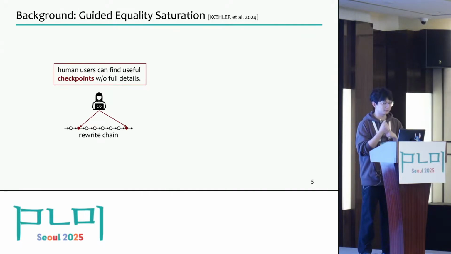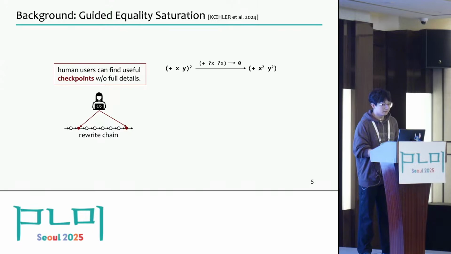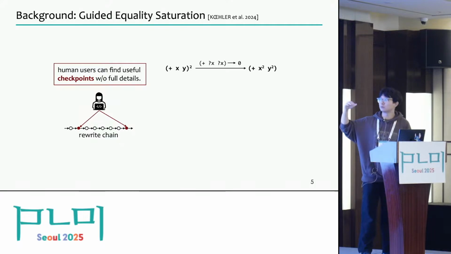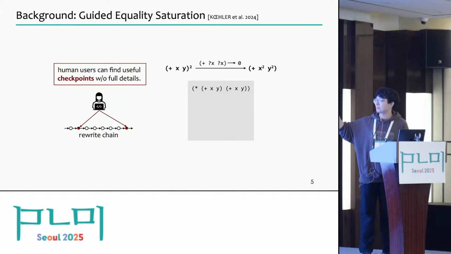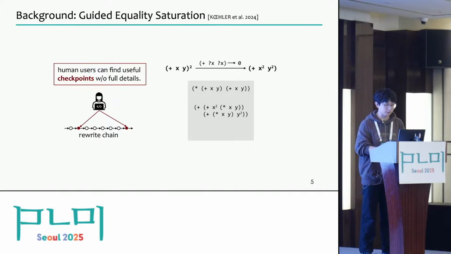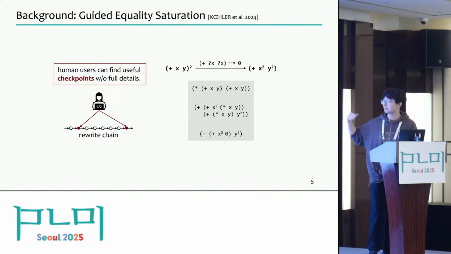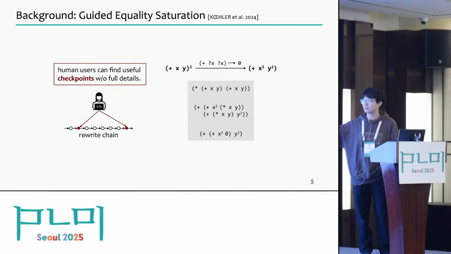They can find useful checkpoints in the rewrite chain, even without knowing all the details. So for example, for the previous task, before going into details, we can easily come up with a roadmap of how to rewrite from the left term to the right term, right? So we will know that we should first try to expand the square operator and unfold this multiplication into some low-level sum. And at last, we need to somehow cancel out this duplicated term x times y.